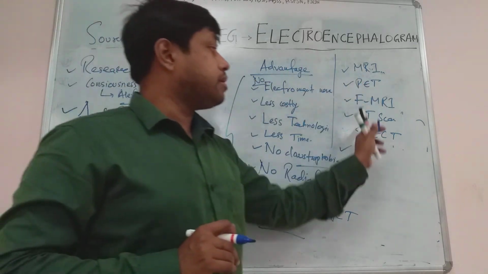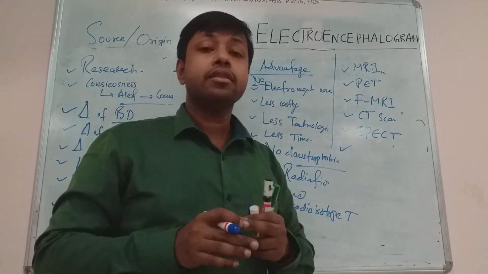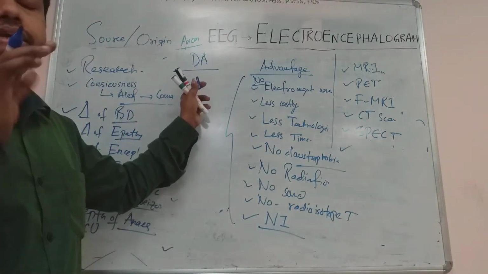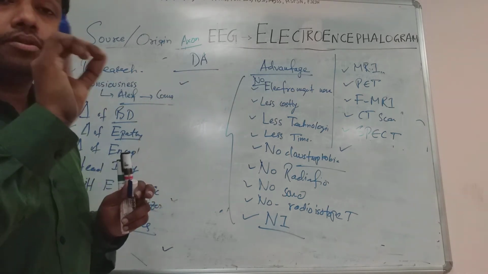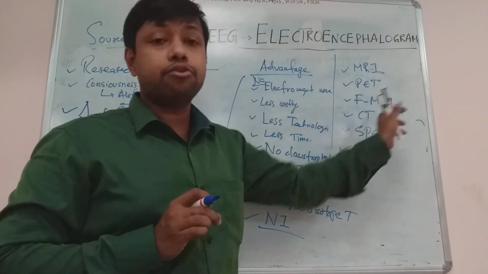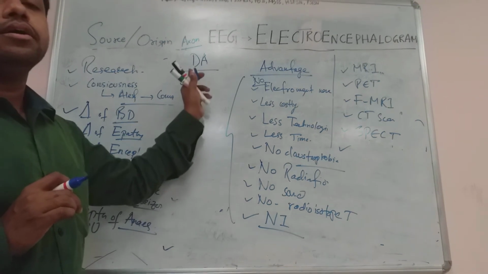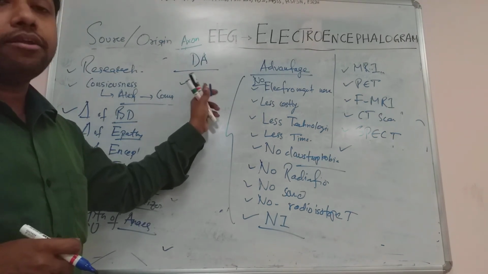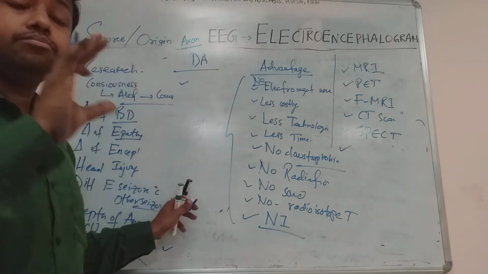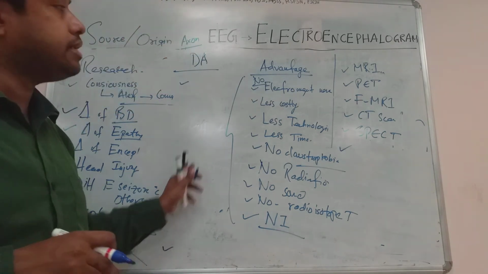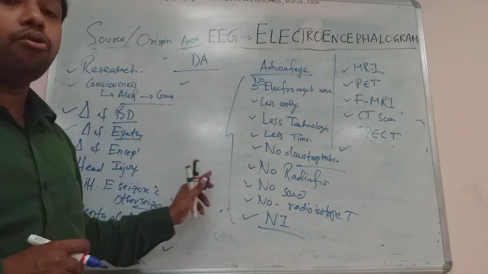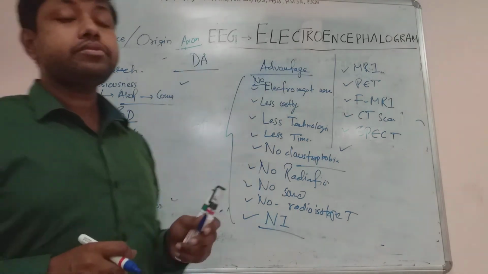Whereas MRI, CT scan, and functional MRI can also give other functions. EEG cannot focus on the blood flow, but functional MRI can focus on the blood flow to the part of the brain. It also cannot diagnose the size of the lesion, volume of the lesion, or area of the lesion accurately. If the tumor or the lesion is very deep to the surface, then electrical activity is less, so you cannot diagnose it. Besides that, it cannot give much importance to the blood flow. Can you understand? So these are the various disadvantages of